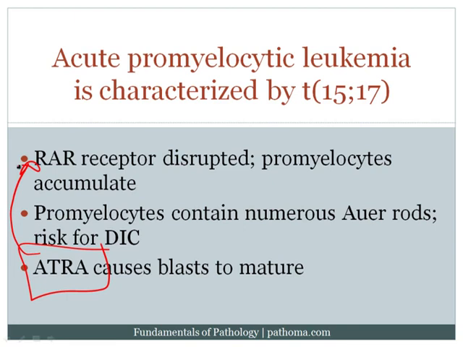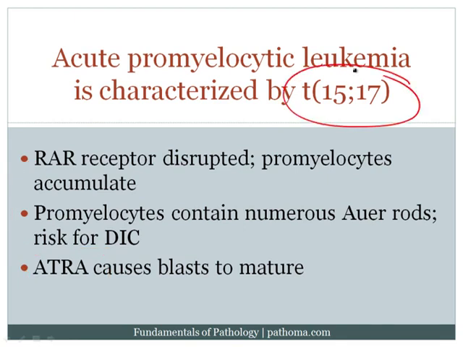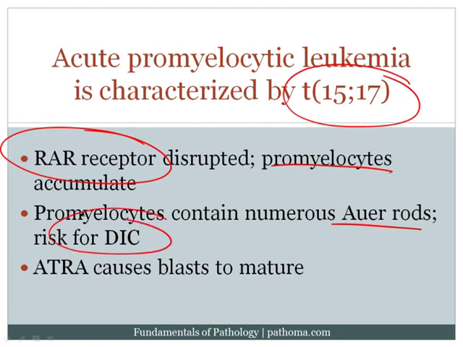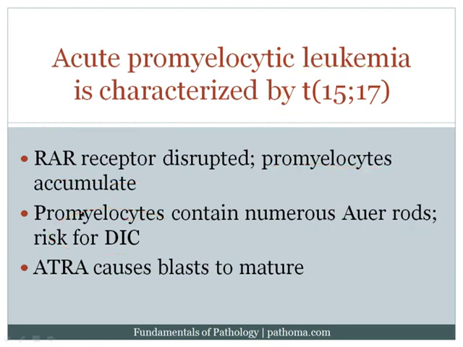And of course, that would alleviate the leukemic burden in that particular patient. So these are all very high yield principles. The 15-17 translocation disrupts the retinoic acid receptor, causing promyelocytes to accumulate. The promyelocytes contain Auer rods. The Auer rods increase the risk for DIC. If ATRA is given, ATRA will then bind the retinoic acid receptor, causing the cells to mature and alleviating the patient of their leukemic burden.